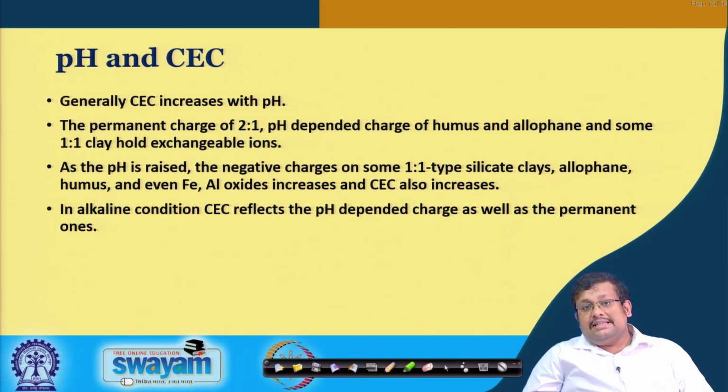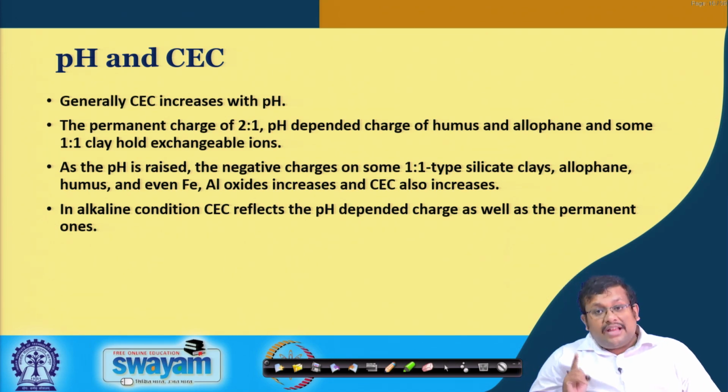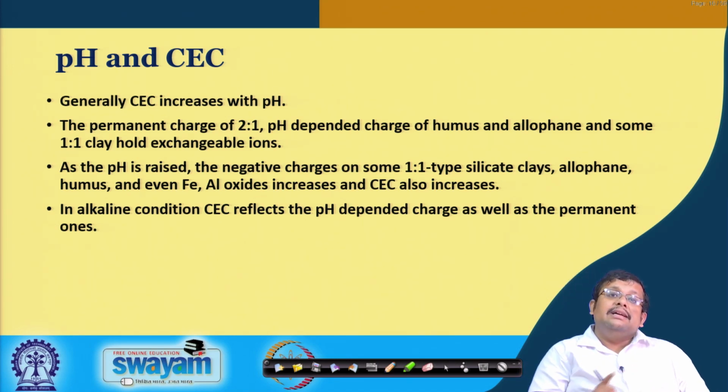In alkaline condition, CEC reflects the pH dependent charge as well as the permanent one. So, when we are increasing the pH in the alkaline condition, this CEC reflects the pH dependent charge as well as the permanent charge. That is why when we use the buffered method in the alkaline condition, it shows the potential or maximum CEC, not the effective CEC, because it measures the CEC which is due to the permanent charge, as well as the CEC which is generated from the variable charge surface.